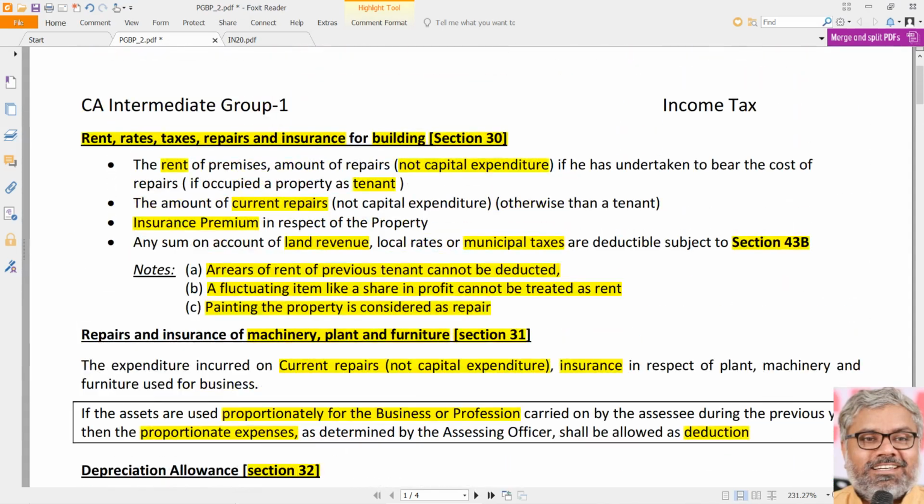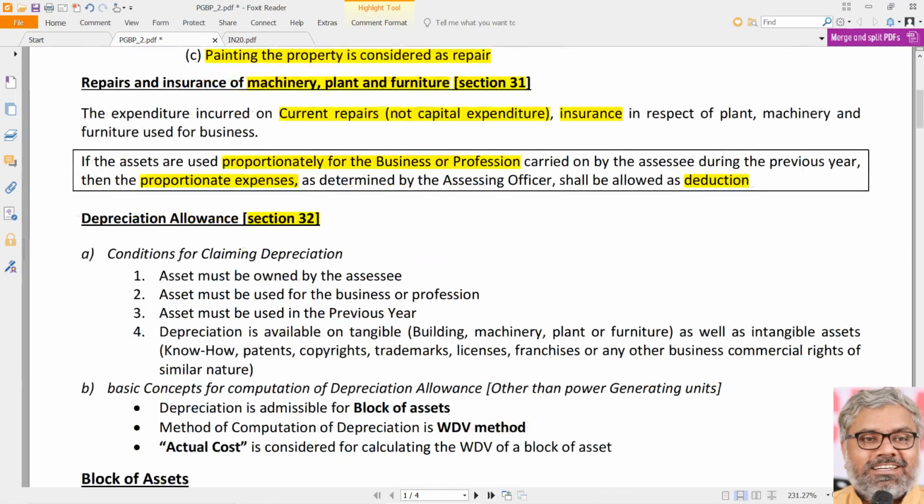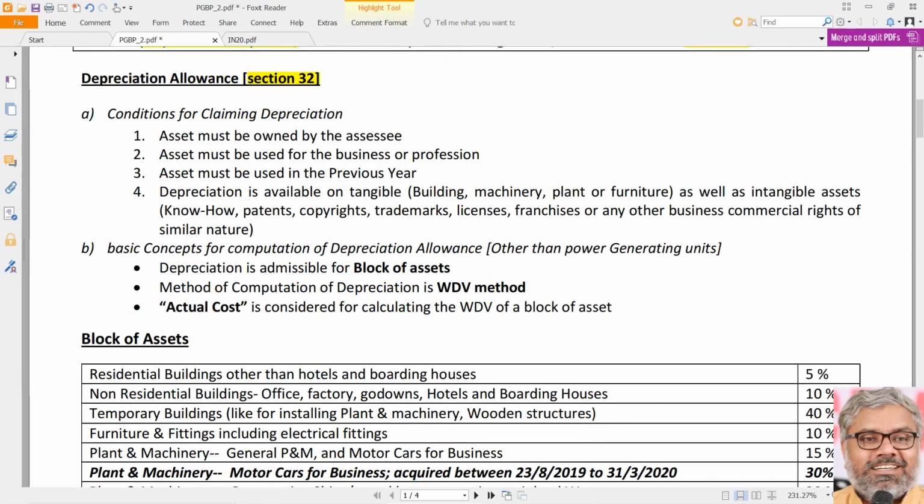Exclusively, what question can be there on section 30 or 31? Nothing is there. Expenditure, okay. Allowed as deduction, yes, that's all. There ends the matter. So that is not a question, yes or no. Separate question cannot be there. In a bigger question, there might be one point related to them, possible. But 32 has both sides. It's a double-edged sword. In the sense, it can be asked as a separate question exclusively on itself only, or it can be even a part of a bigger question. Either way, this can be asked.